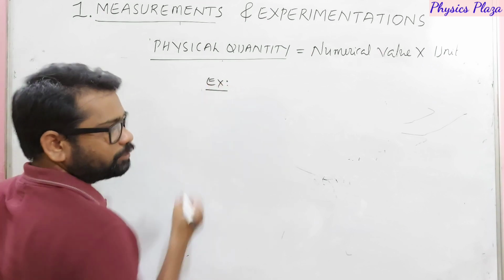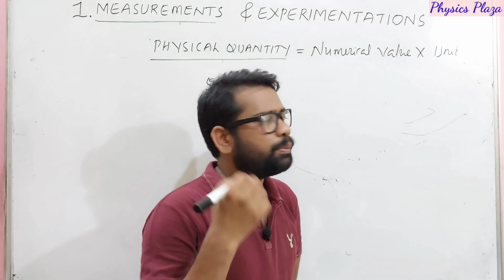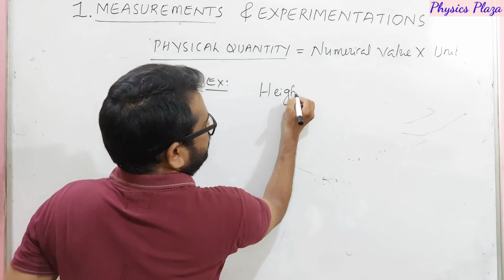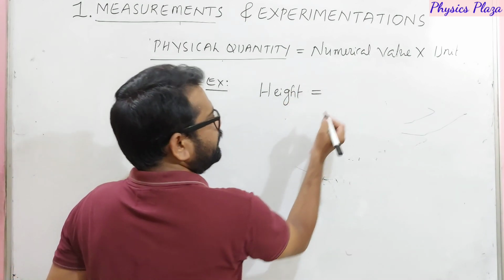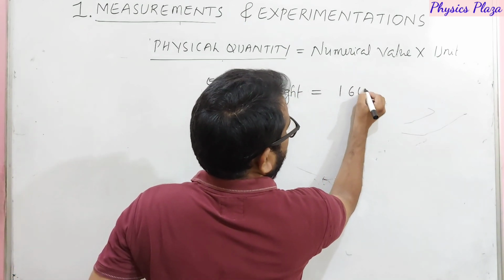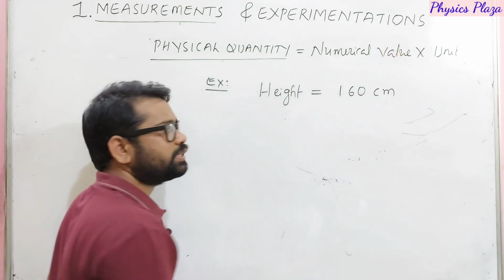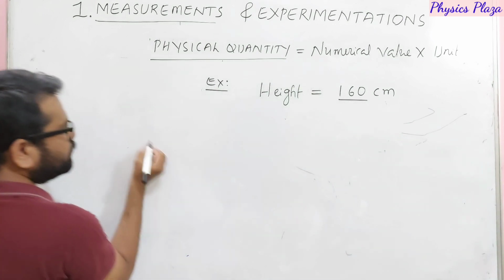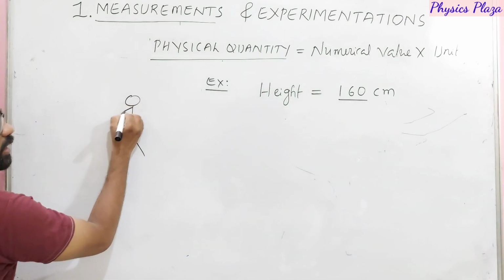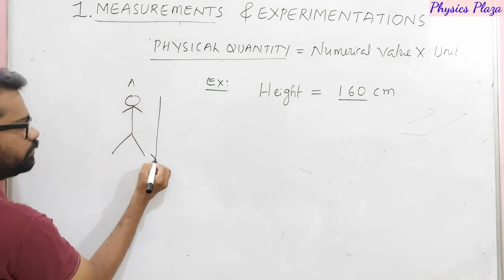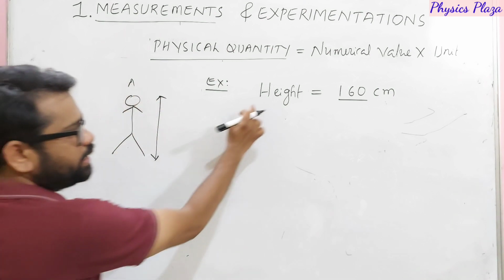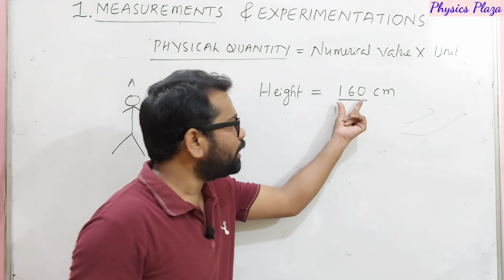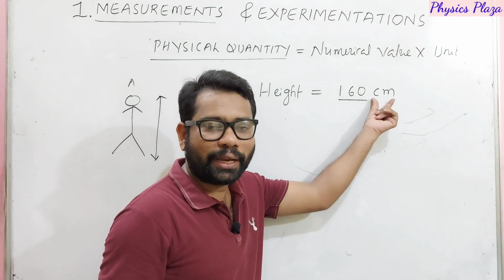Let us talk about height. For example, the height of a person, let us say some person x, height is equal to 160 centimeters. Dear children, here it is 160. The person whose height we are measuring is here. So the height is a physical quantity. It can be expressed in two parameters, one is a numerical value, another one is unit.